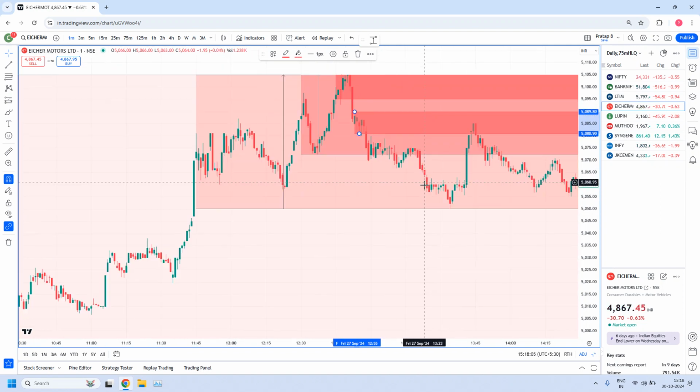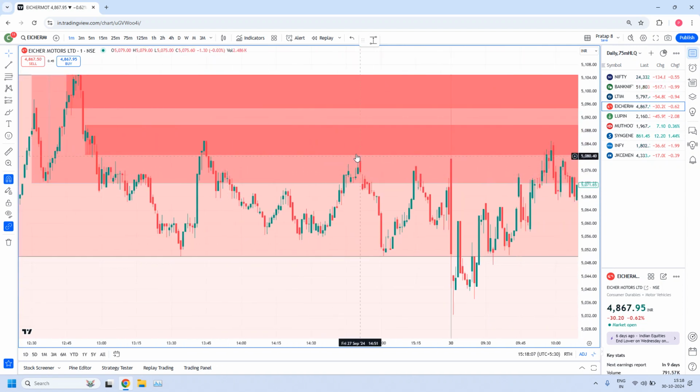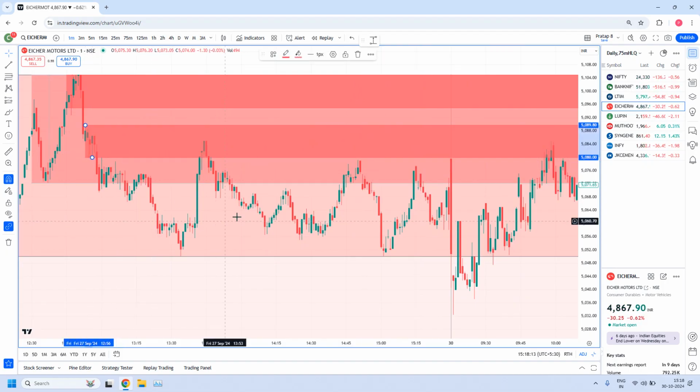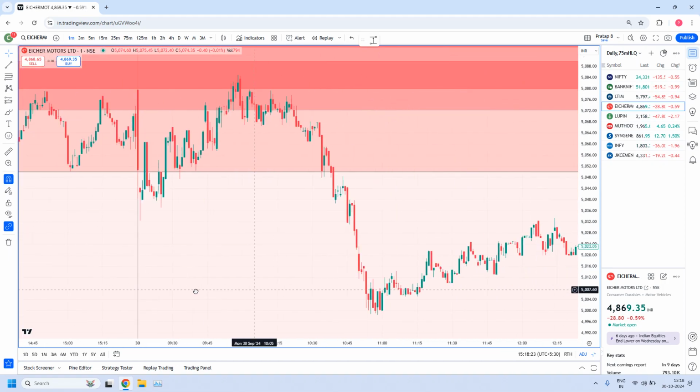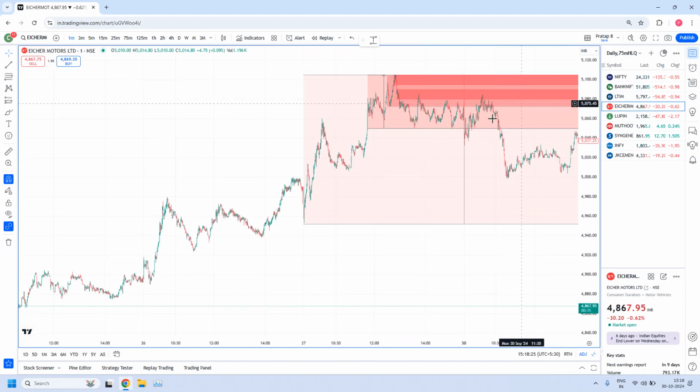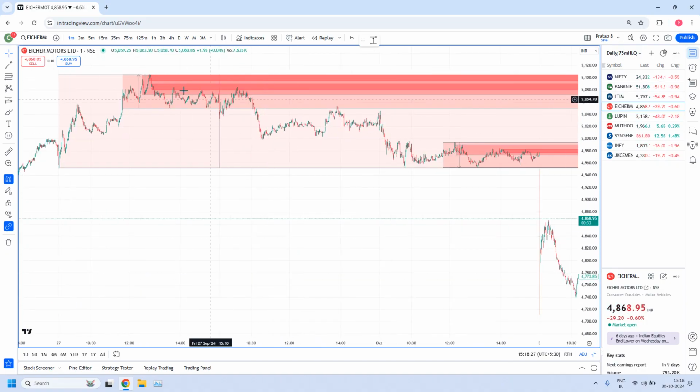This zone is tested first time. This zone again went close to this a second time, third time. Sorry, here wick to wick missed slightly. Yeah, now this is perfect. This is a 1 minute zone. This is the first test, this is the second test, this is the third test, this is the fourth test. Several times in this area. So this is acting as a 1 minute high liquidity zone. So that is the reason why I have drawn this zone.